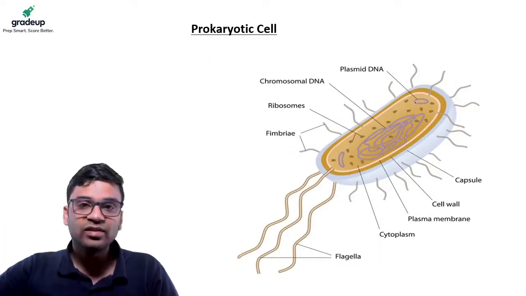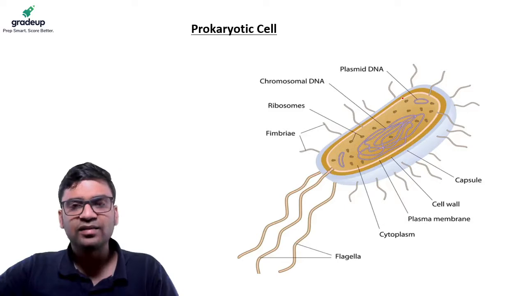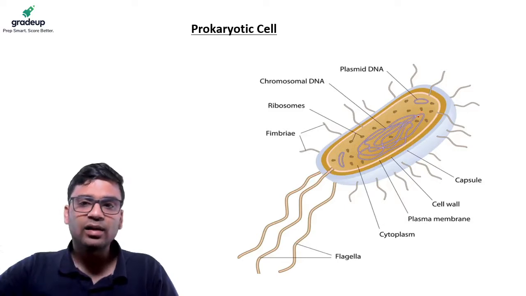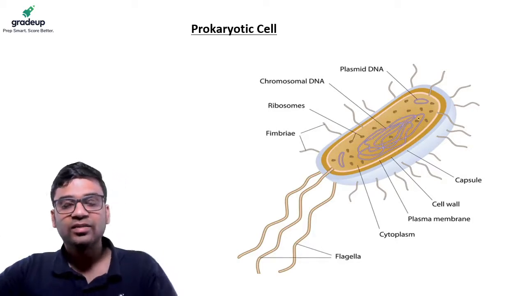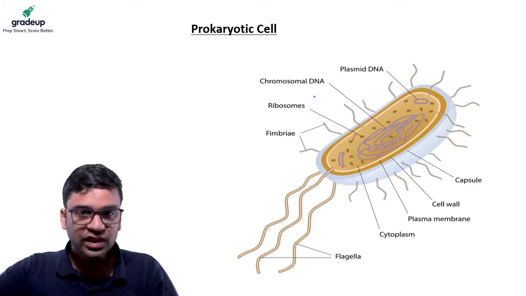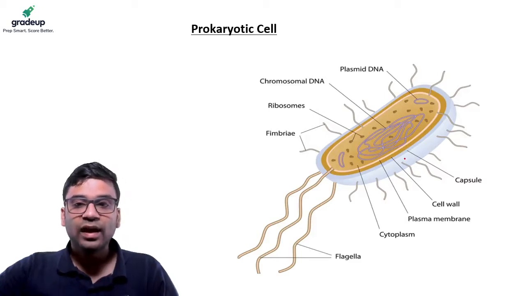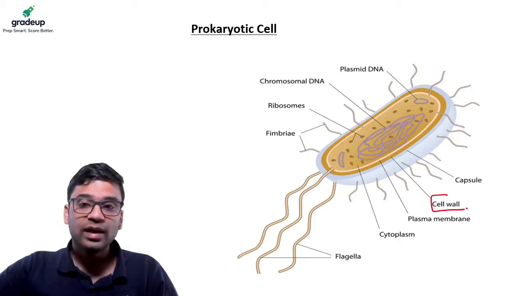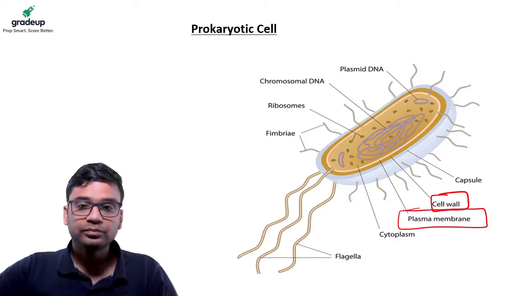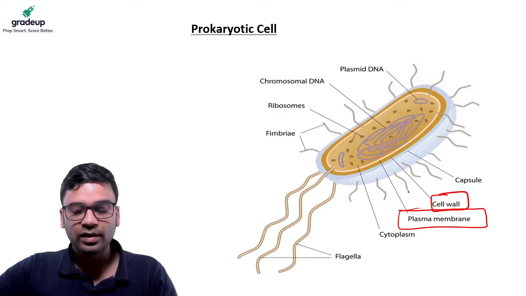For example, you can see this prokaryotic cell, say maybe a bacterial cell. See how the DNA is there right in the cell. There is no proper nucleus, and the DNA is not in one. It is there right in the cell. Ribosomes are floating, your fimbriae are floating, but it also has a cell wall and plasma membrane. Okay, this is a prokaryotic cell.